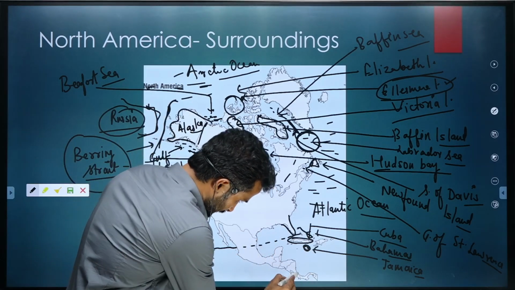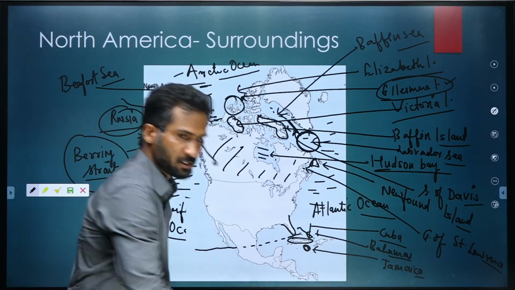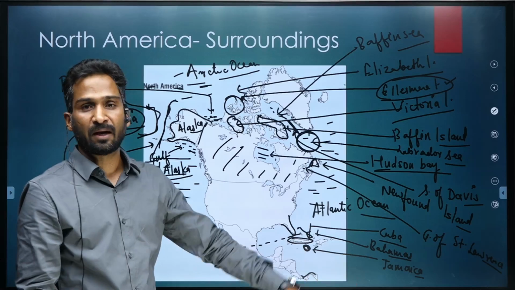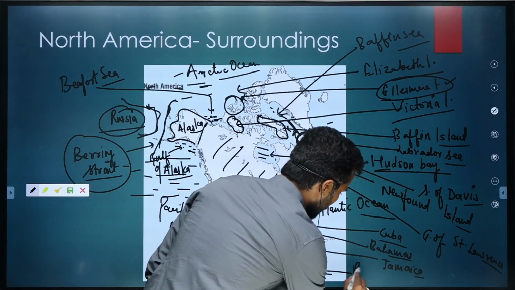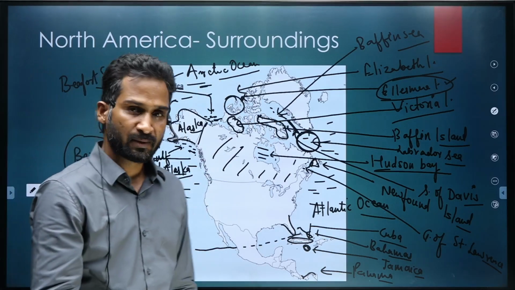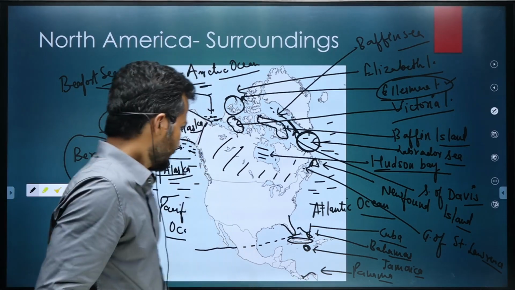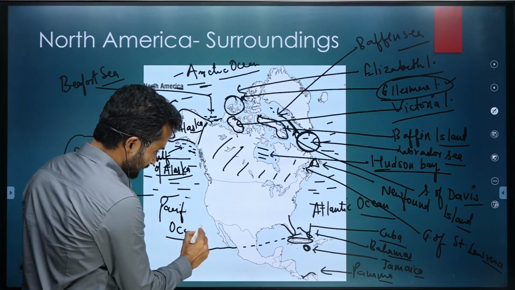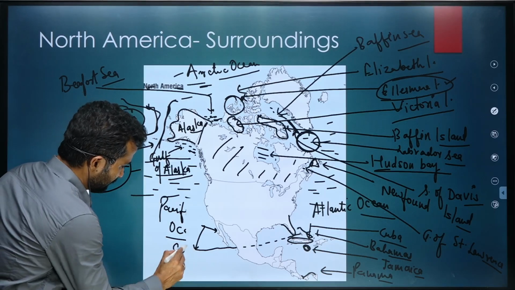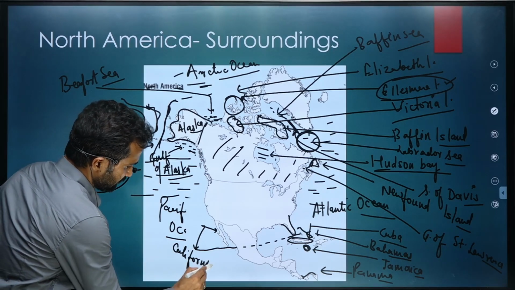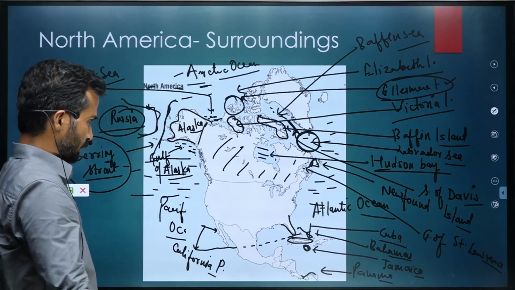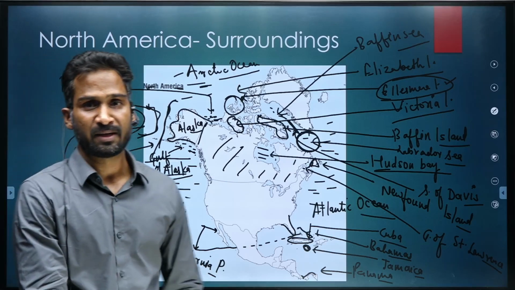Then below this would be South America, and the country which connects North America with South America is called Panama. Panama City is the capital of Panama. Then coming westward, this peninsula-like structure is known as the California Peninsula. So this would be about the surroundings of North America.